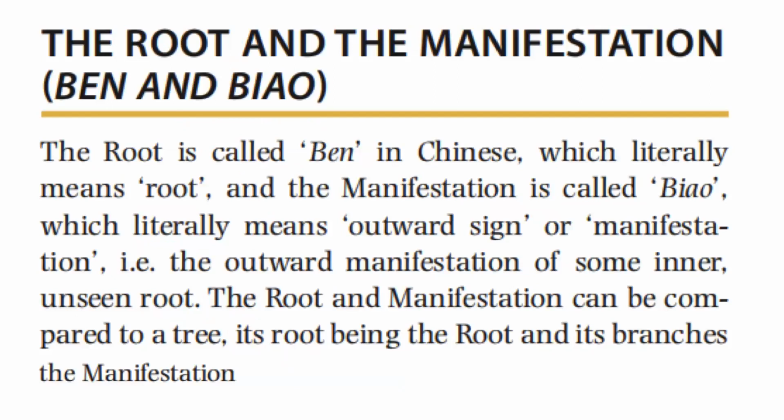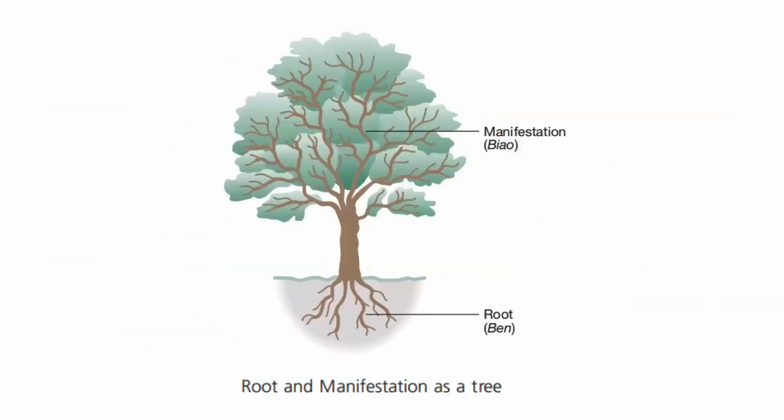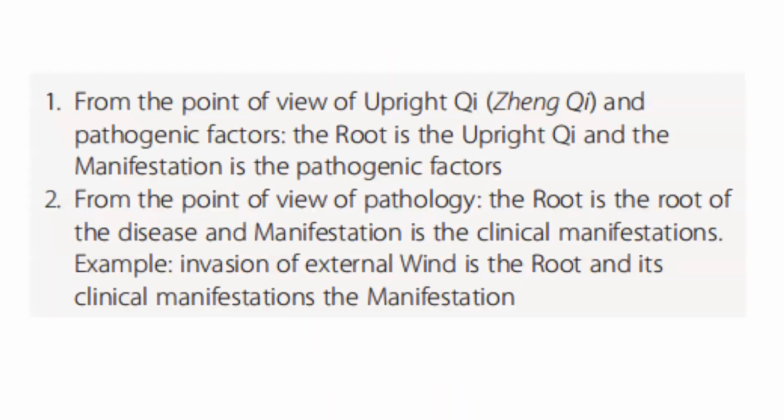The root is called ben in Chinese, which literally means root, and the manifestation is called biao, which literally means outward sign or manifestation. That is the outward manifestation of some inner unseen root. The root and manifestation can be compared to a tree, its root being the root and its branches the manifestation. So here is a very good illustration of the root and manifestation as a tree.